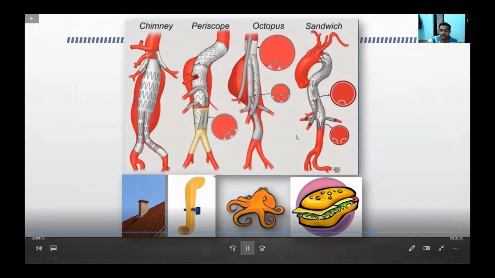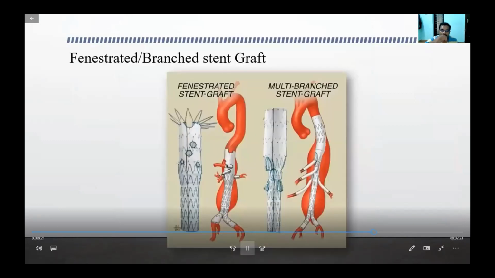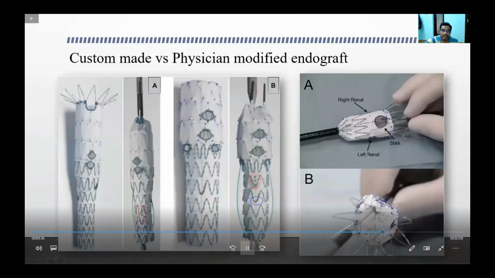So routinely it is not used, and the routinely preferred modality nowadays is fenestration. Instead of putting a graft on the side, we make a hole in the aortic stent graft, and through this hole we perfuse the visceral and renal arteries through the other small stents. These holes can be custom made by the company for the particular patient, but it will be more costly.